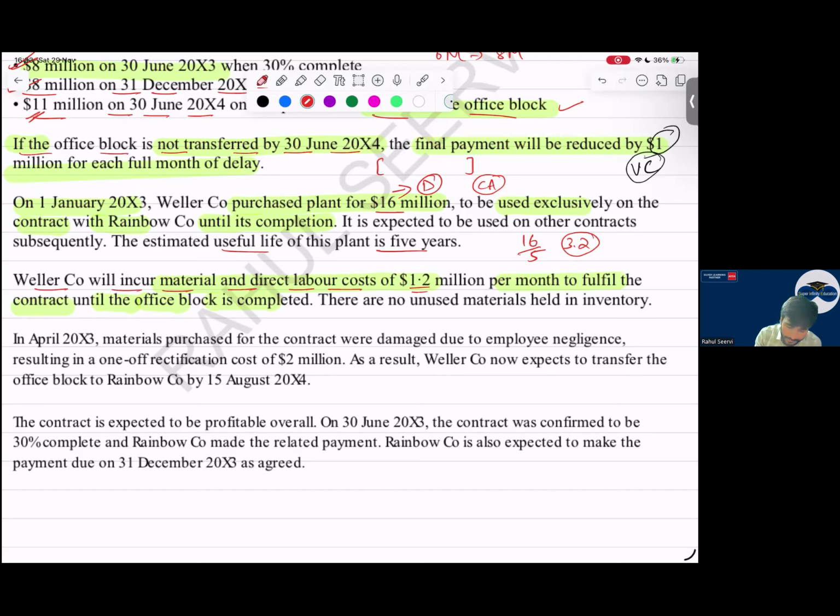So 1.2 into 18 months. What is the total cost? So 21.6 we can see. Yes, sir. There are no unused materials held in inventory. There are no such unused items.